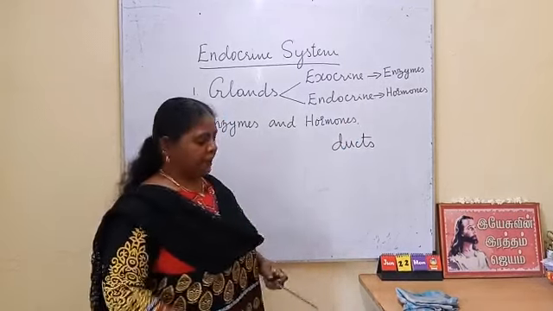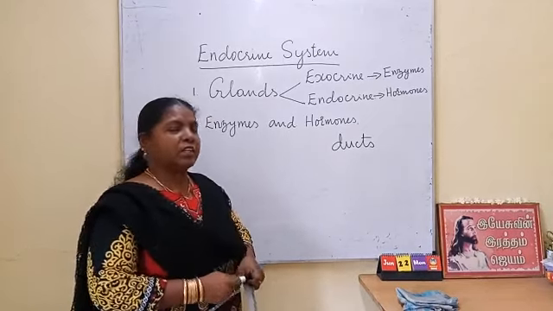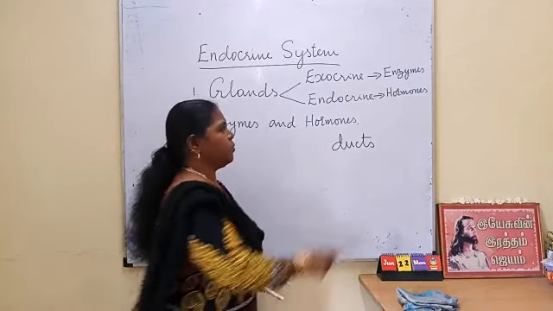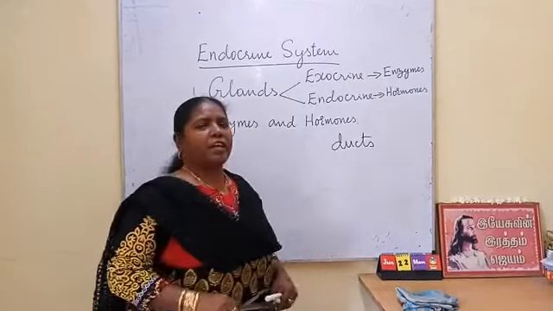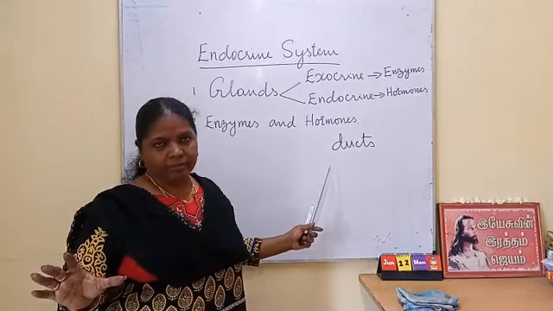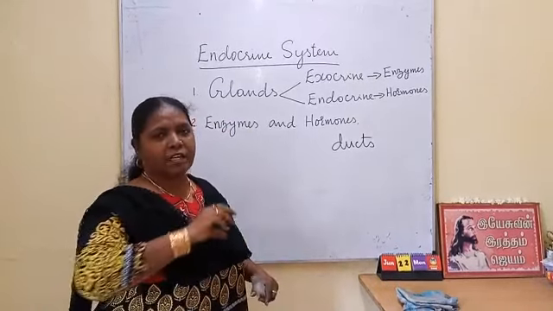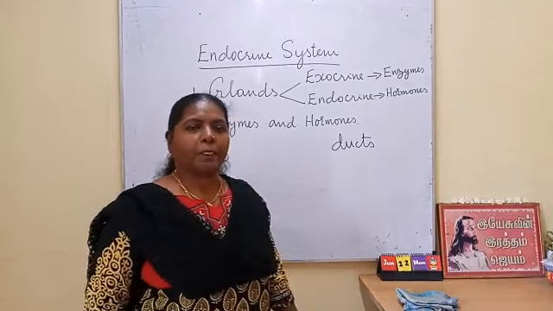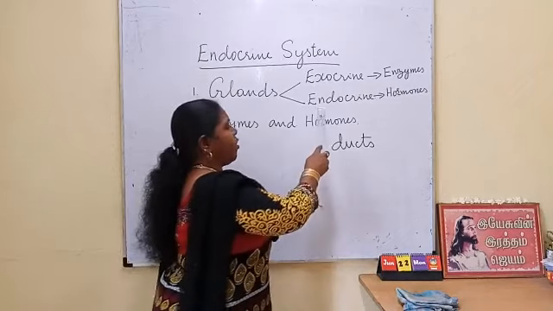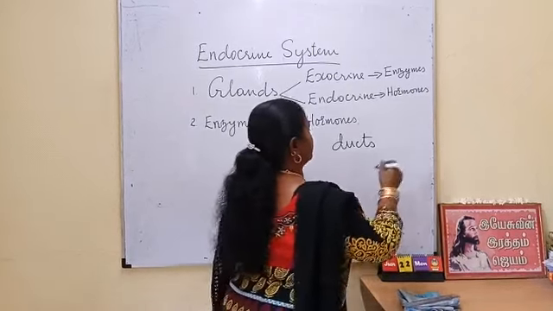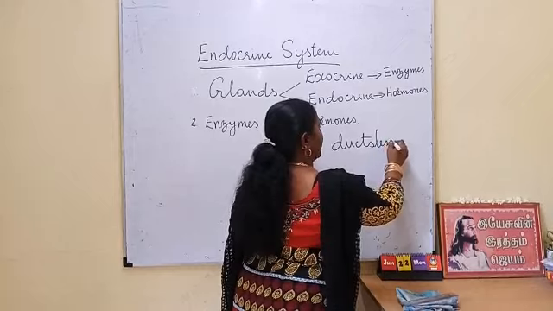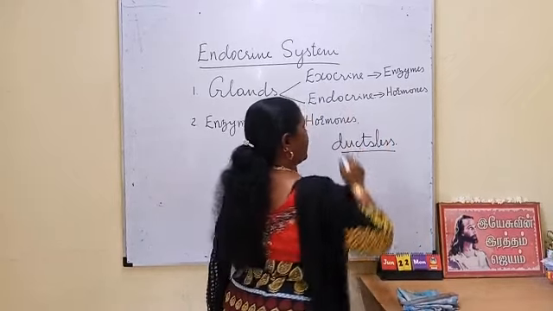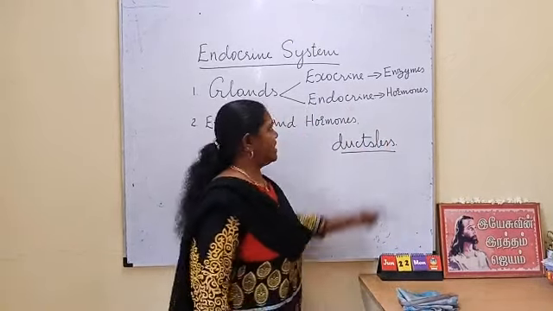Next, endocrine glands. Endocrine glands are the glands which secrete hormones. They do not have any ducts. The hormones are diffused straight away into the bloodstream. Okay, so they are called ductless glands. These endocrine glands are ductless glands.